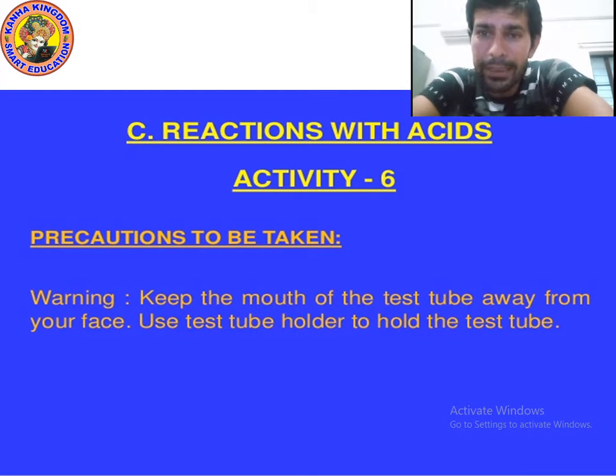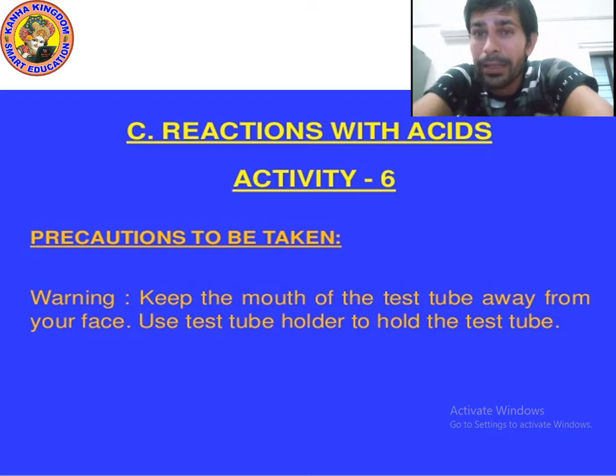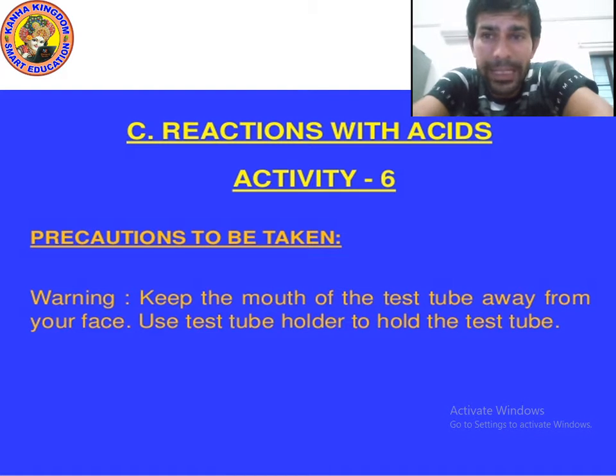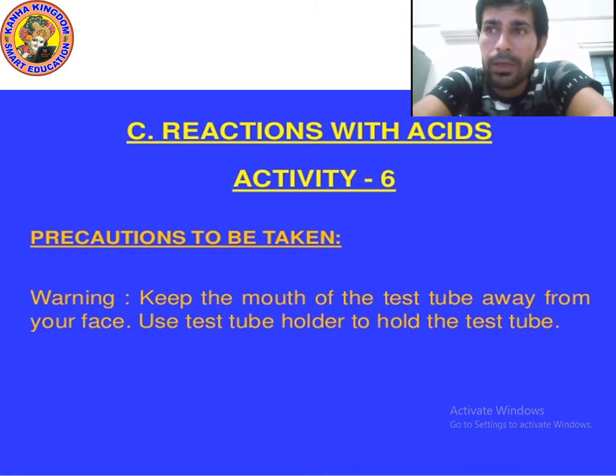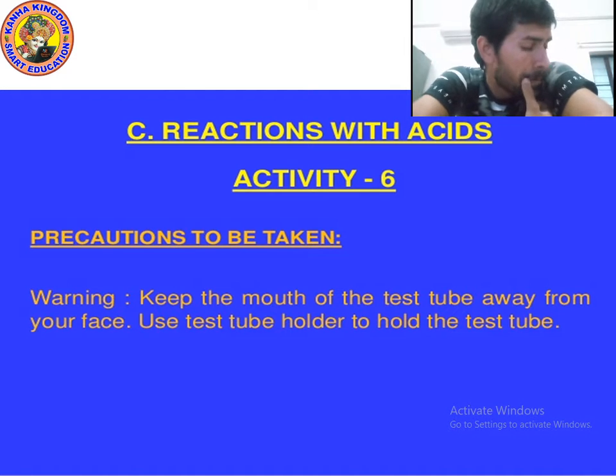You will see that copper reacts with sulfuric acid and forms, what will it form? Copper sulfate. Yes, it will form copper sulfate. So we can say that when metals react with acid, they can form sulfate.